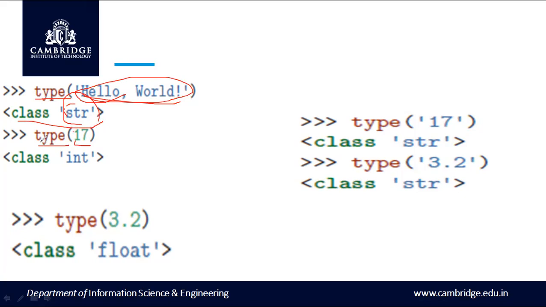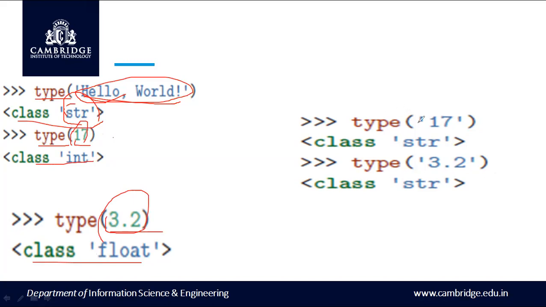When I type the type of this particular integer and execute, I get the class as int. That means this number is of type integer. Similarly, here is another example, 3.2. This is of float type. When I use the keyword type and give this decimal number 3.2, I get the answer as float data type.